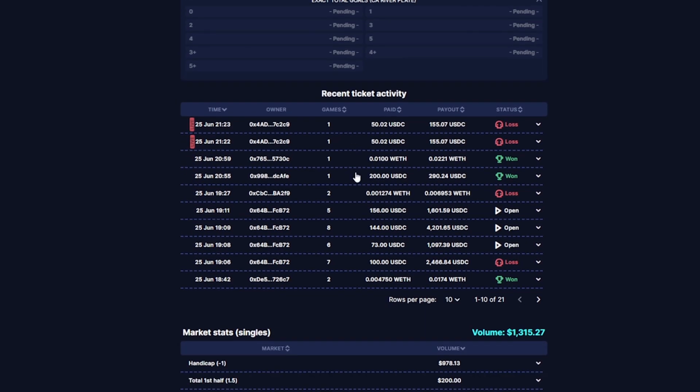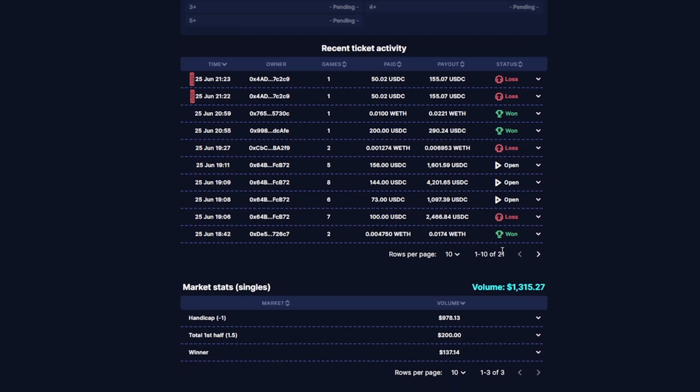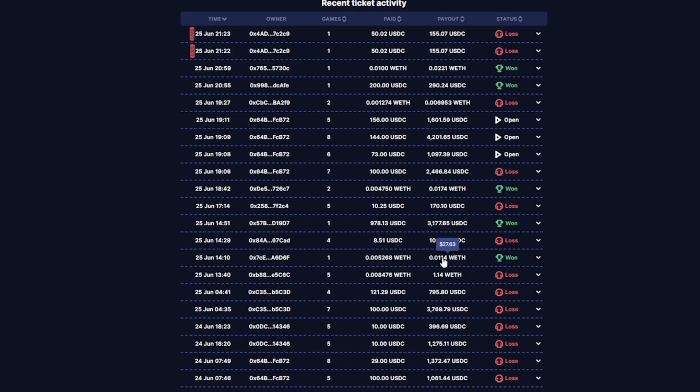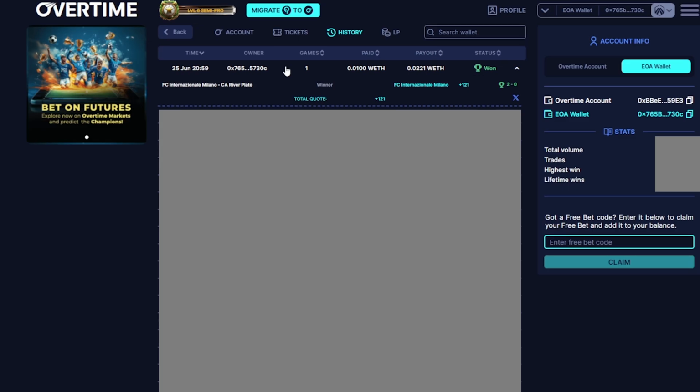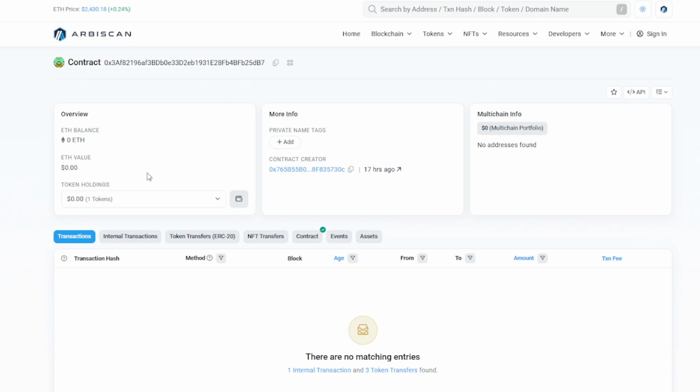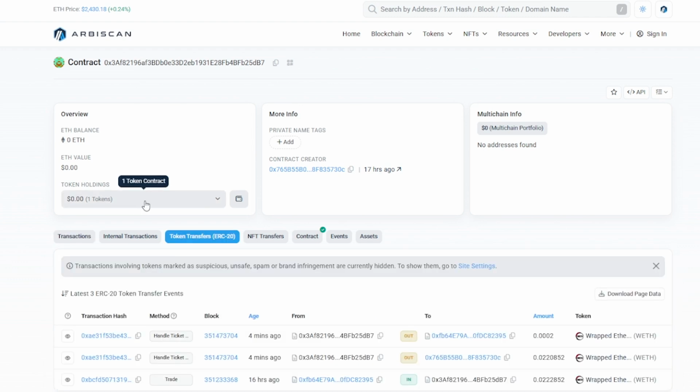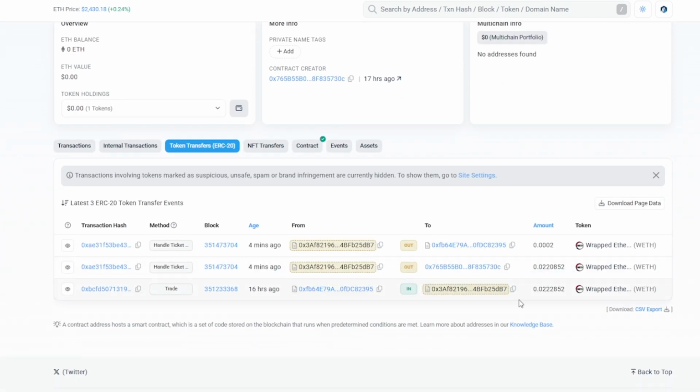Another cool feature is you can see all the people that were betting on the game on that network, and you can see who won and who hasn't won, or whose tickets are pending. Another way you can confirm that your bet was placed, and that you will receive your winnings if your bet pays out, is by clicking on the owner and seeing the transaction. In the transaction, you can see that they deposited the 0.02 ETH into the contract, and that was the winnings you would get if you won.